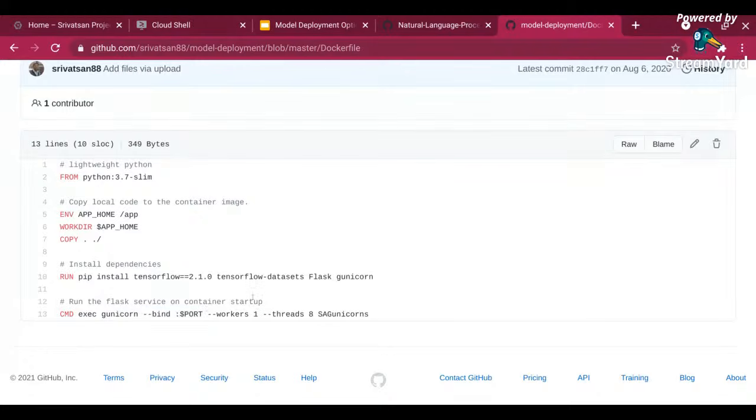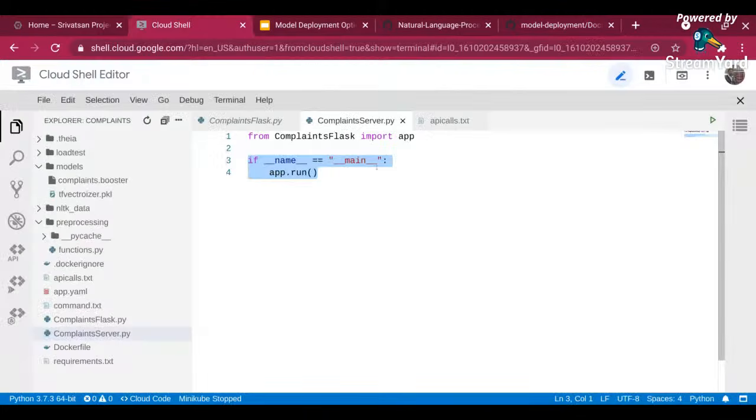And remember, if you have 2 cores and you are running 10 workers, it's not going to work. Your workers depend on your processor and how many cores you have. So make sure you go and check on the Gunicorn website. There's a formula for it. You can run how many workers you want and how many threads you want within each worker. So you can scale your Flask application using Gunicorn this way. That's the only thing you need to do to make it run on Gunicorn.